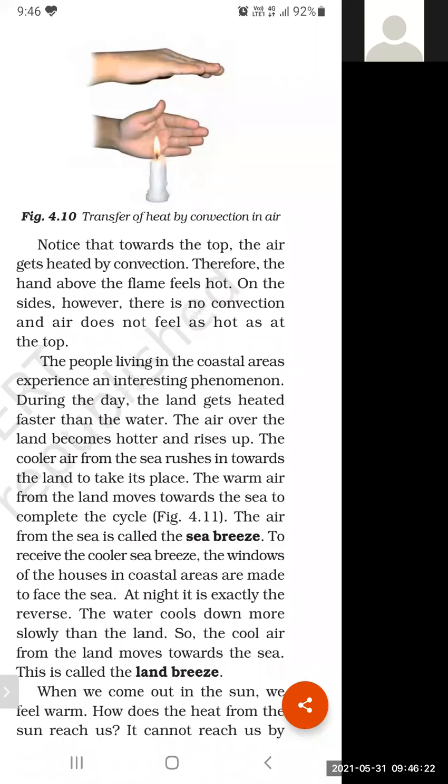So student, the most important topic for today: sea breeze and land breeze. So we will learn this topic from this paragraph. Be careful, be attentive on this paragraph, and you have to underline this paragraph. Okay, so let's start. The people living in the coastal area experience an interesting phenomenon.